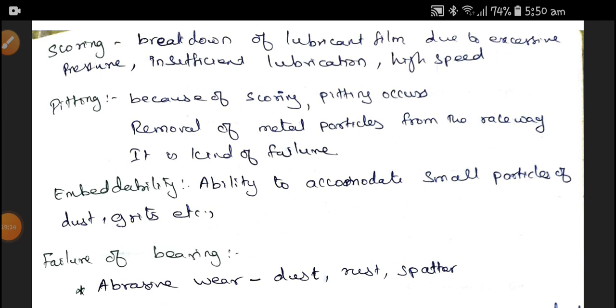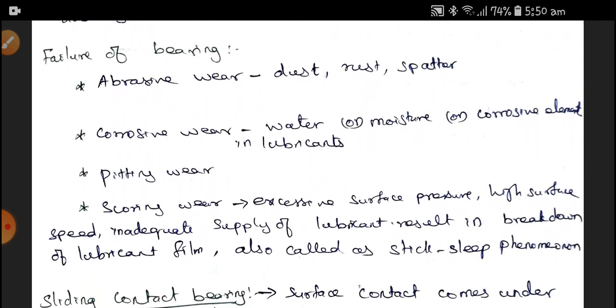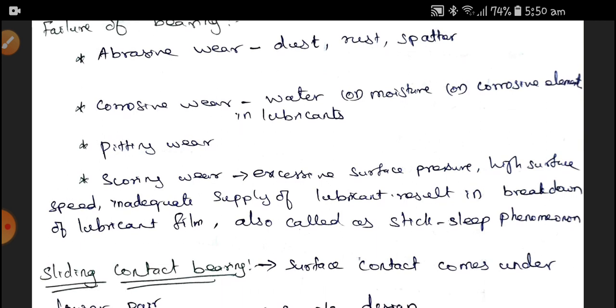Next is the failure of bearing. Failure of bearing can be abrasive wear, which is due to dust or rust or spatters. Next is corrosive wear, which is due to water or moisture or a corrosive element in the lubricant. Next, pitting wear. We have already discussed removal of material due to lack of hardness. We need a uniform hardness between all the races.